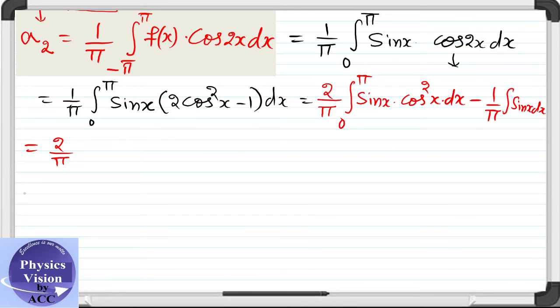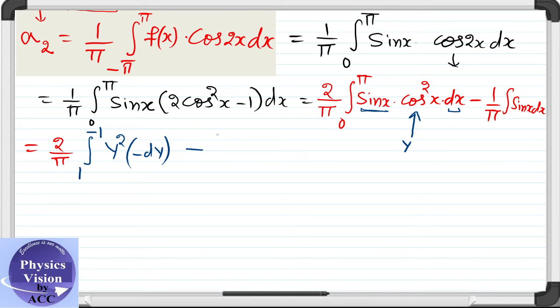2/π. And how can we do it? We can just substitute cos x equal to y. Notice this step. We are putting cos x equal to y. And what will be the sin x dx? This will be minus of dy. So we got 2/π and we have this y² and minus of dy in this bracket. Limits are from when x is 0, cos 0 is 1, and when x is π, cos π is minus 1, right? So these are the limits of integration.